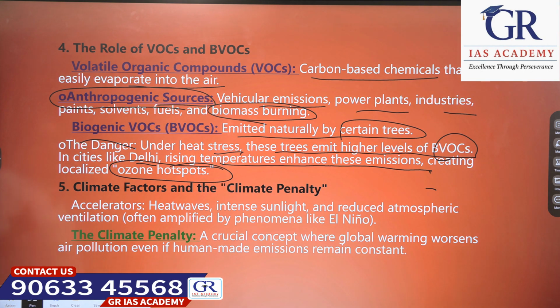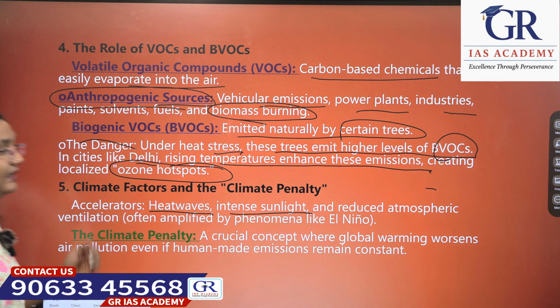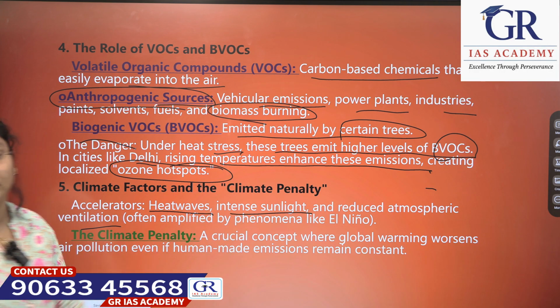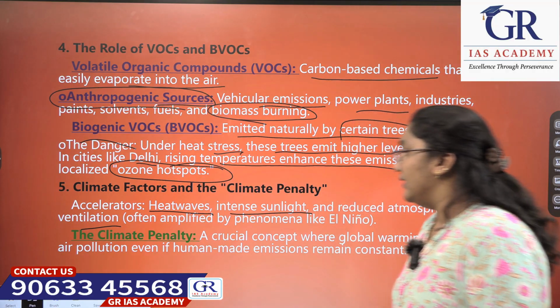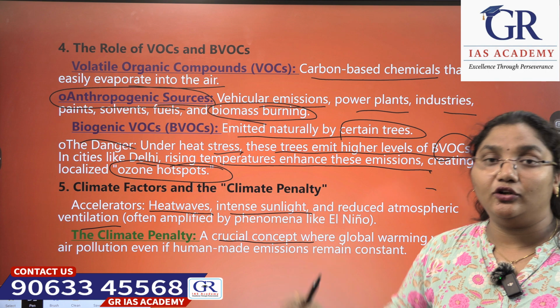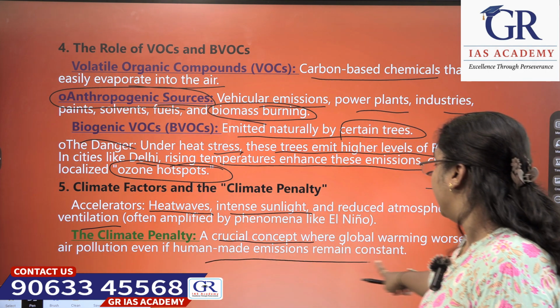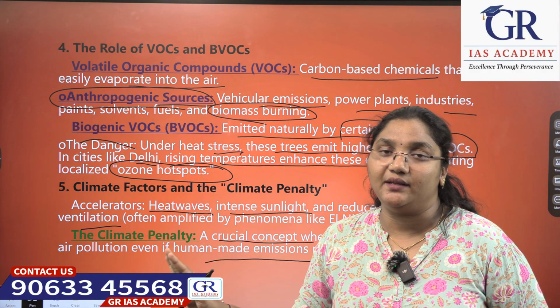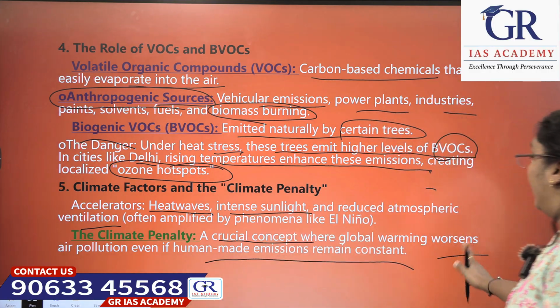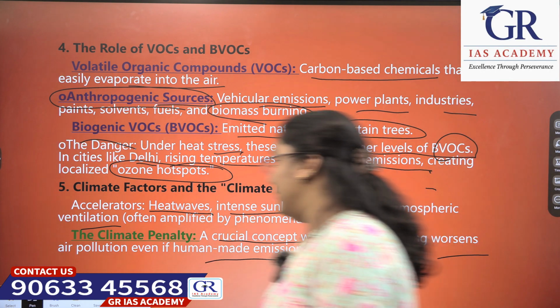Okay, next, coming to the climate factors and the climate penalty. What accelerates this? Heat waves, intense sunlight, and reduced atmospheric ventilation, often amplified by phenomena like El Nino. Next, the climate penalty. What is this climate penalty? It is a crucial concept where global warming worsens air pollution even if human-made emissions remain constant. Though the human-made emissions remain constant, global warming worsens air pollution. This is the climate penalty.